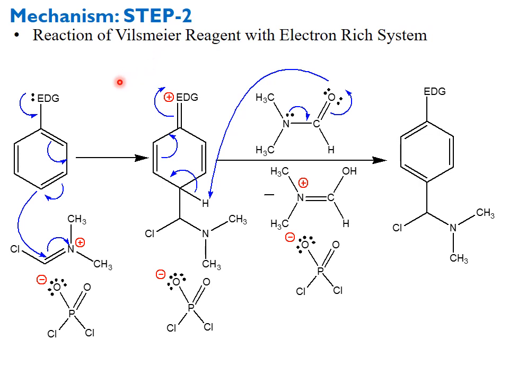So, in the previous slides, we discussed that the Vilsmeier-Haack formylation reaction is a regioselective reaction. If the aromatic system is substituted, then the nature of the substituent present on the aromatic system will decide the direction of the incoming electrophile.